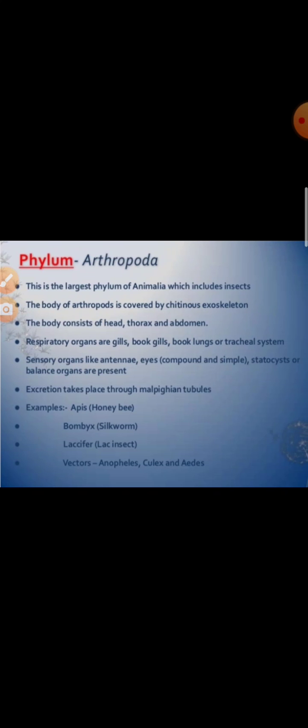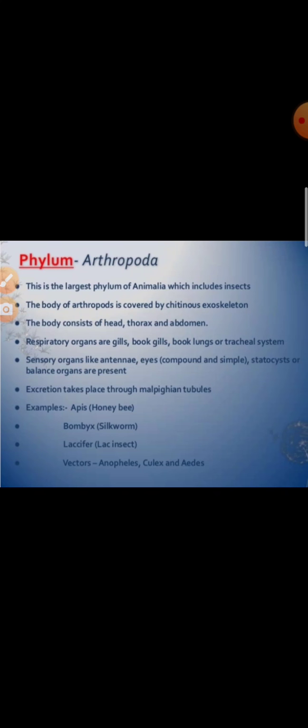Next phylum is the Arthropoda. Arthro means joint and podos means foot. So this is the largest phylum of animal kingdom with animals having jointed appendages for various functions. Their body form varies and it's metamerically segmented. Bilaterally symmetrical animals. They show organ system level of organization.